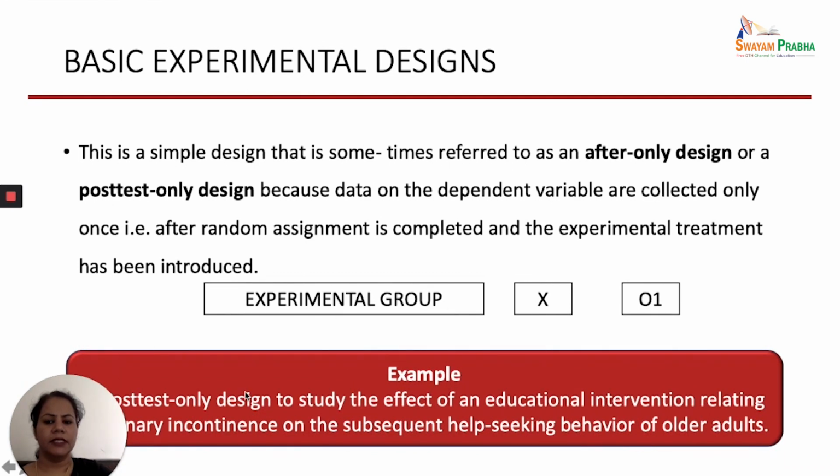The example is the post test only design to study the effect of an educational intervention relating to the urinary incontinence on subsequent help seeking behavior of the older adults. So here the researcher has introduced the educational intervention which is related to the urinary incontinence, and just after the educational intervention only the data is collected regarding the help seeking behavior of the older adults. So this is a type of after only design where the researcher has collected the data only after the intervention.